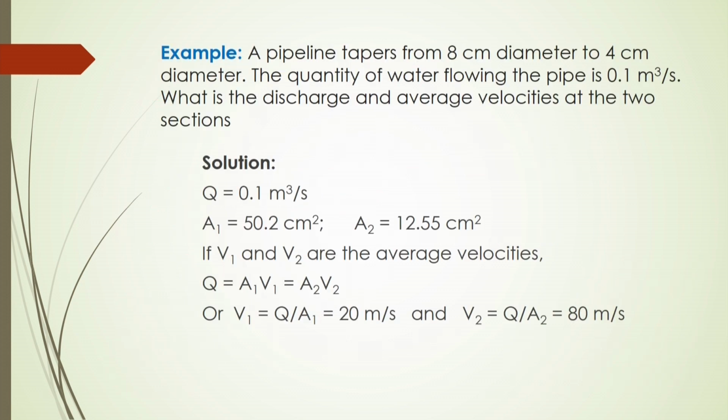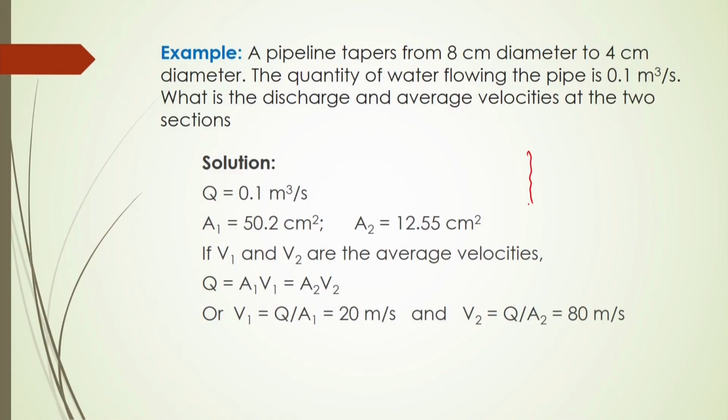Let us do an example for this continuity equation for understanding. Now, a pipeline tapers from 8 centimeter diameter to 4 centimeter diameter. The quantity of water flowing through the pipe is given as 0.1 meter cube per second. So, if this flow rate of water is flowing through the pipe, and that pipe tapers from 8 centimeter to 4 centimeter like this.